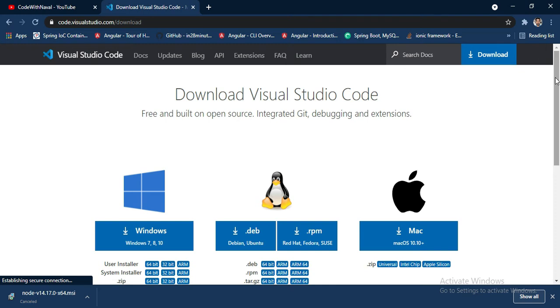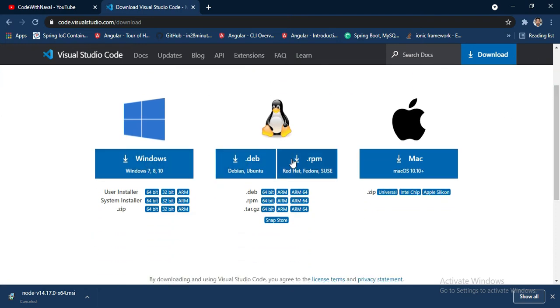You can see here, if you are using Windows, Linux or Mac, all download options are available. You can download depending on your operating system. My operating system is Windows 10, that's why I am downloading this 64-bit. I already downloaded, that's why I will not download again. You simply download and install it.